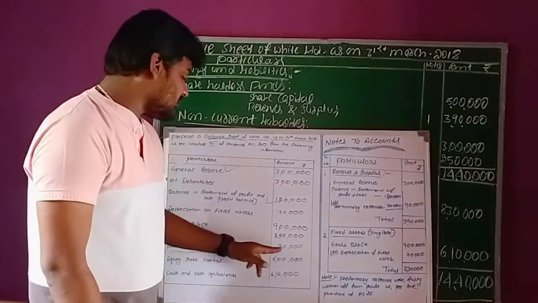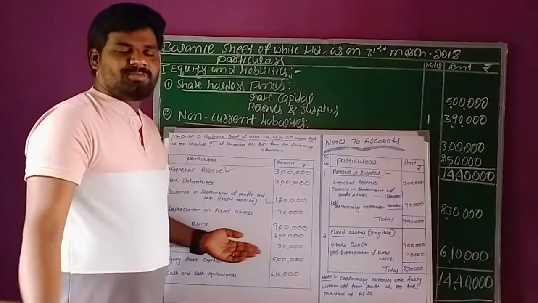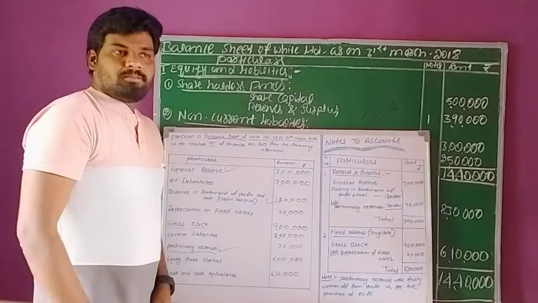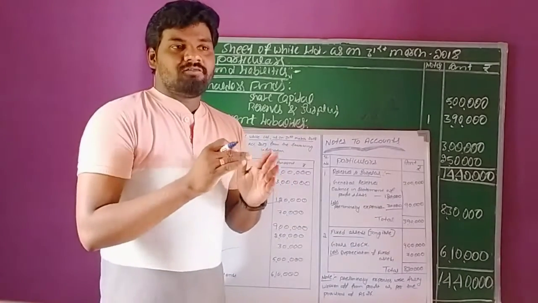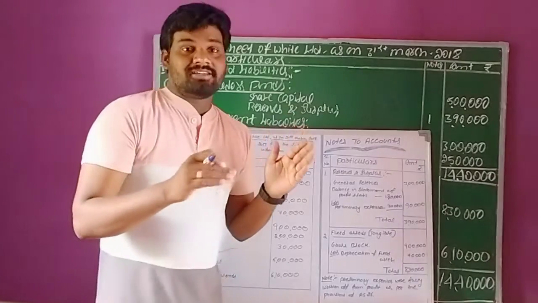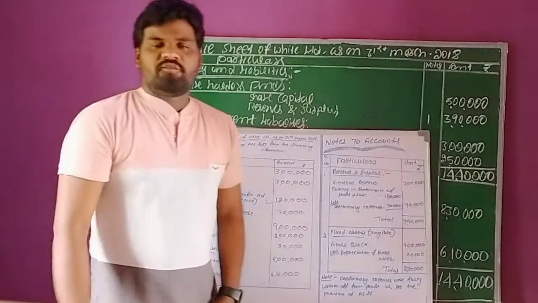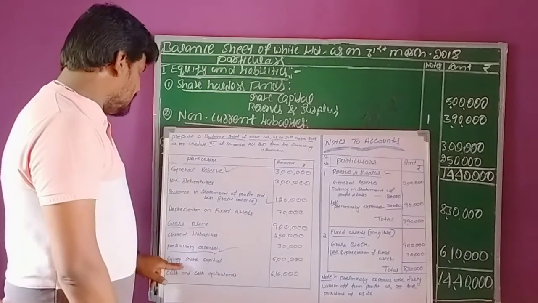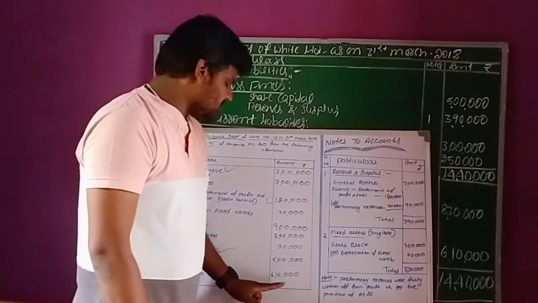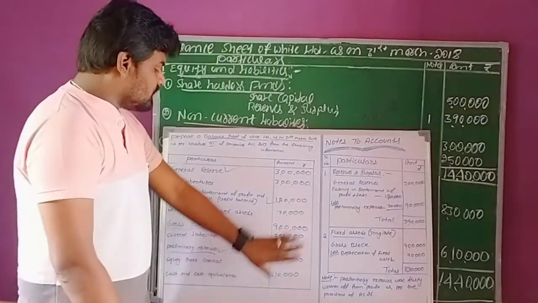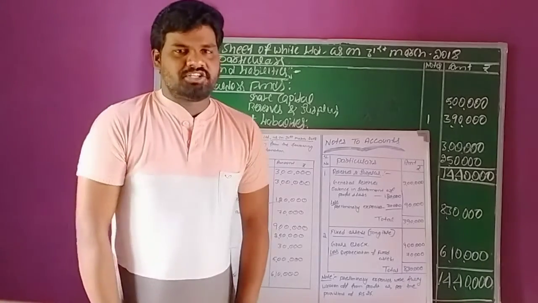Preliminary expenses 30,000. What are preliminary expenses? Here, preliminary expenses are incurred before the commencement of a business. Whatever the expenses incurred by the firm, those expenses we need to deduct out of profits during the year. And equity share capital 5 lakhs and cash equivalents are 6 lakhs 10,000 rupees. This is the given information regarding preparation of balance sheet.